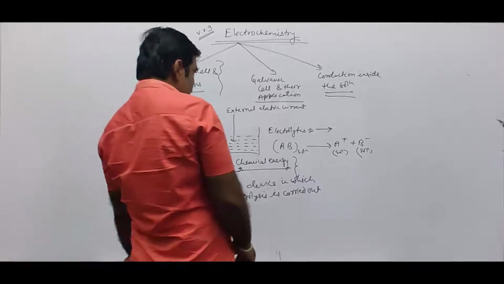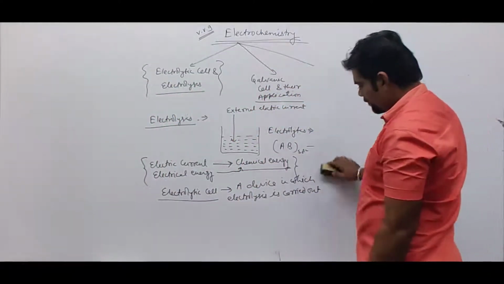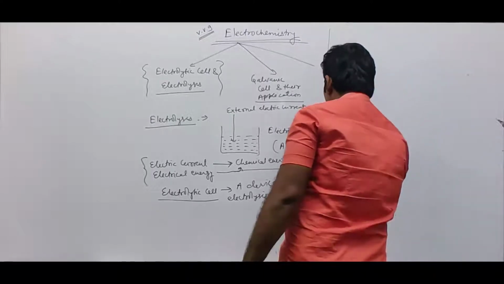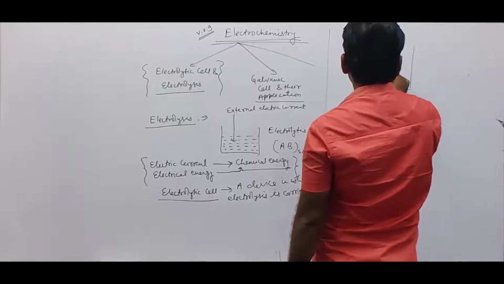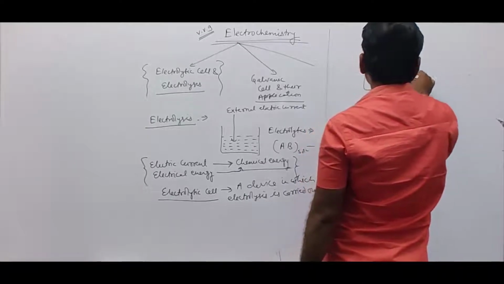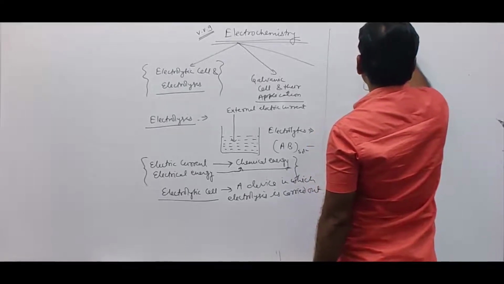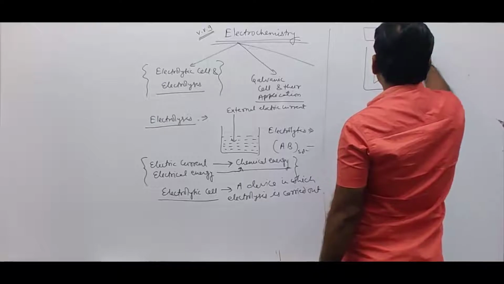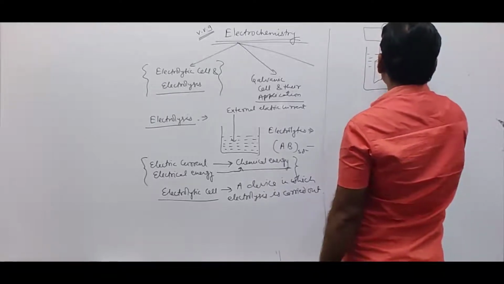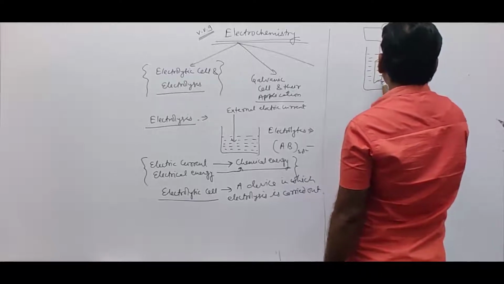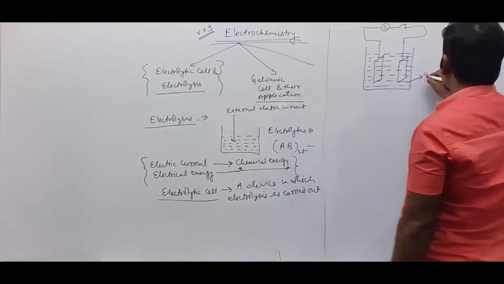This electrolytic cell is composed of two metallic rods or metallic plates which are connected through an external battery and dipped in a solution. The solution is an electrolytic solution.